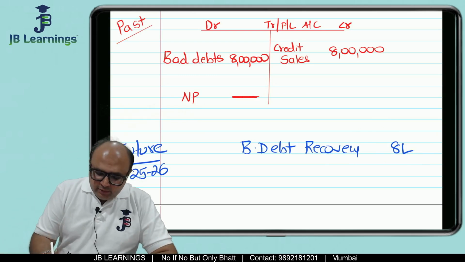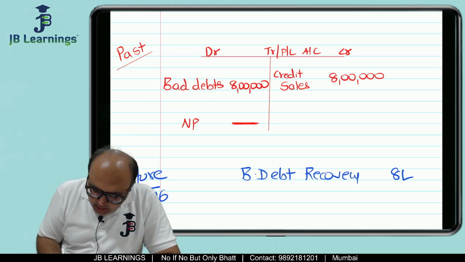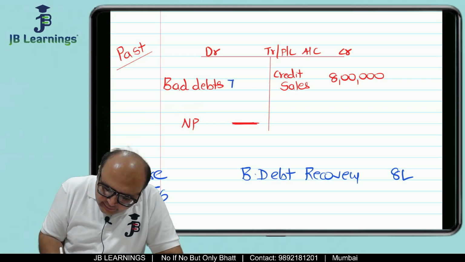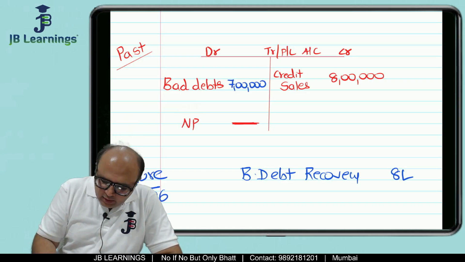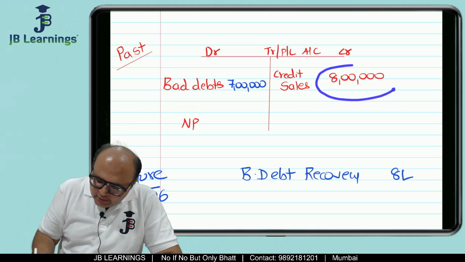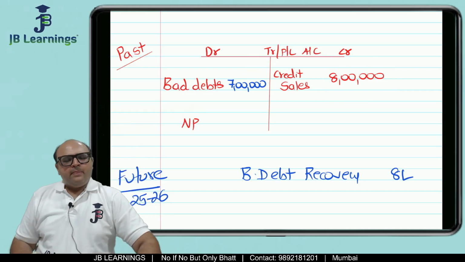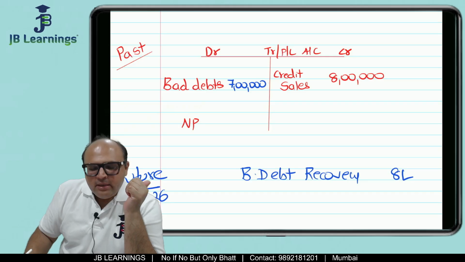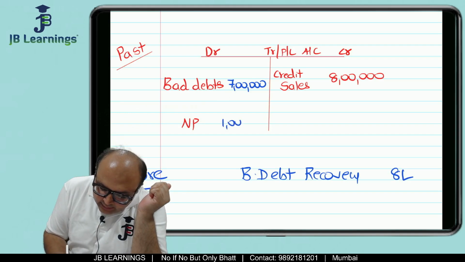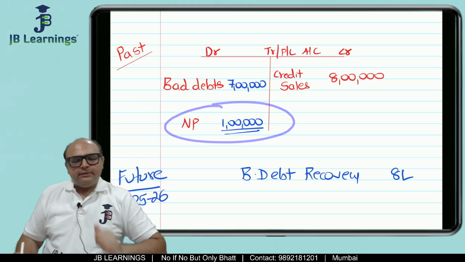But supposing the officer says that no, I will not allow the entire 8 lakh as bad debts. Say, I will allow only 7 lakh. So the officer is not convinced. Out of the entire sales of 8 lakh which you are claiming as bad debts, he says I will allow only 7 lakh. Now friends, what is the meaning of this? If only 7 lakh is allowed as bad debts, it means credit sales of 1 lakh will still be shown in your profit.